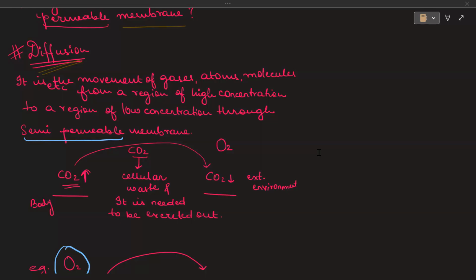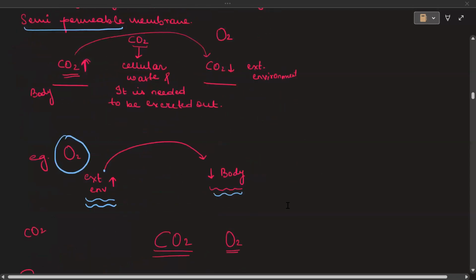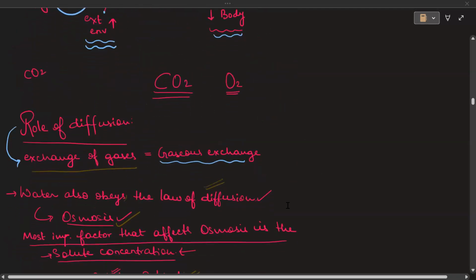See, how that whole thing happens is that in one place there will be a higher concentration of one stuff, and in another place there will be a lower concentration of another stuff. Now, the material which is present in a higher concentration will move to a lower concentration, wherever it is needed. And the diffusion of gases happens in this way only.